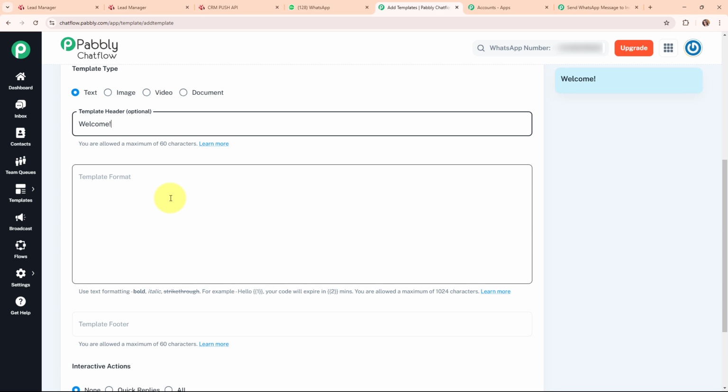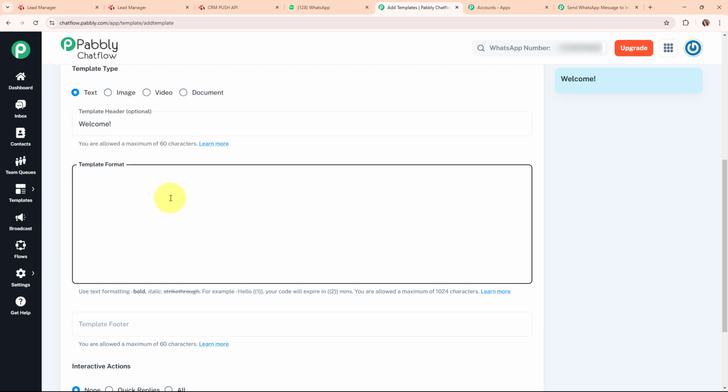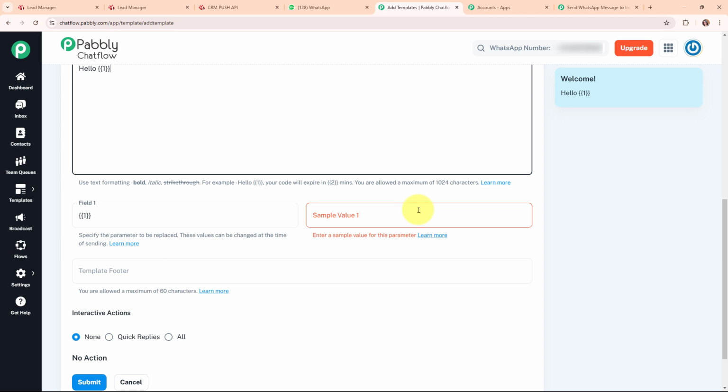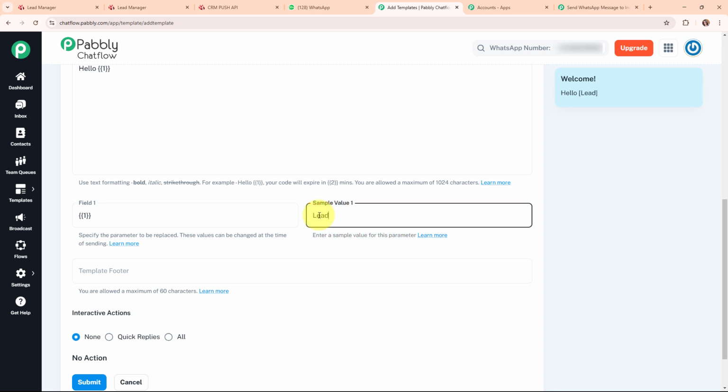Moving forward, it is asking for the template format. In this template format field, you need to enter the body of your template. That means the body of the message that you want to send to your lead or customer. Let's suppose that I start my message as hello, and in the place of lead's name, I add a variable in curly braces. On the right side we receive a message preview, where you can see the text that I have added. You have to add the body as per your need. As soon as I entered a variable, it is asking for the sample value of the variable. That means in this field, I need to enter the sample value of the variable that I have used. Let's suppose that I enter the lead name as a sample value.